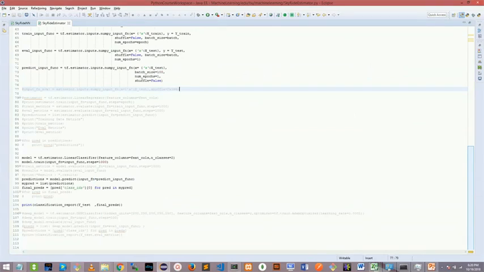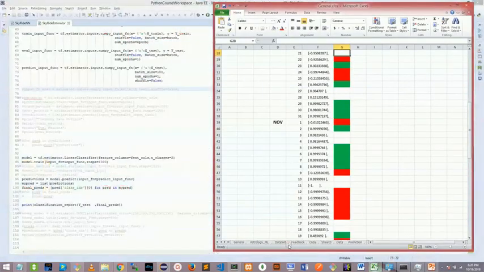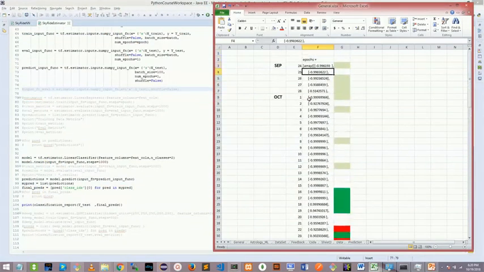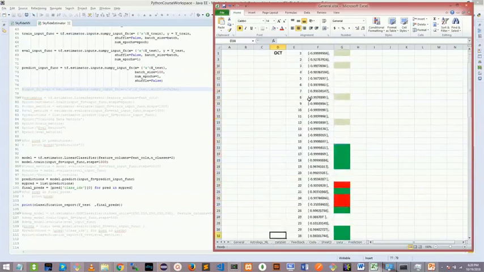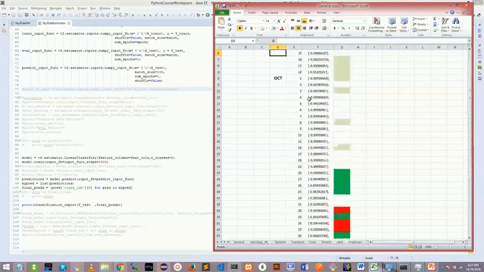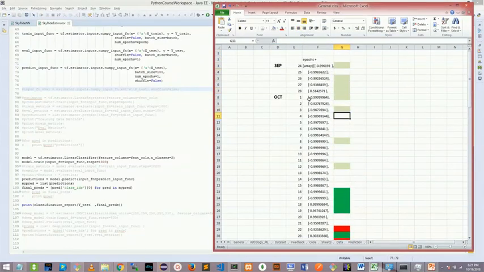I think I have put the results into a different file here. So what I did was take all those outputs from -1 to +1 for September, October, November, and December, which is for the next 3 months. Looking at the past couple of weeks, the predictions have been around 60% accurate. I don't know if this is how I would test it, but as manual testing, till October 19th, this has been around 60% accurate.